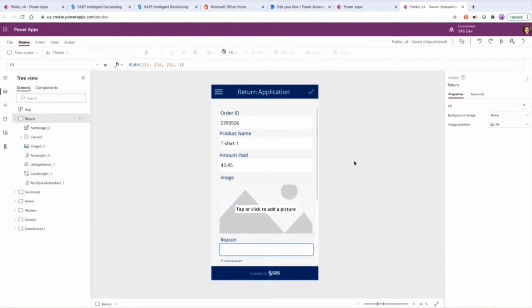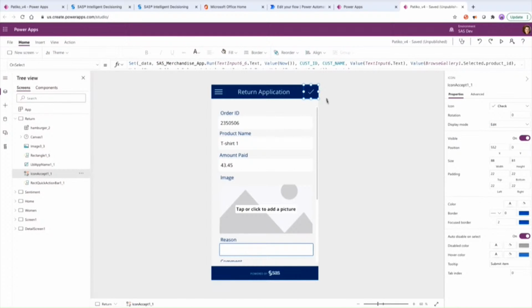Oh. Yep. So this page should look quite familiar to us now, right? This was that return form that I had to fill out. And basically, when I clicked on the check button, I got a response from SAS Intelligent Decisioning. So this button is where we configure the connection between this app and SAS Intelligent Decisioning. And here I click on this, and this is an action.